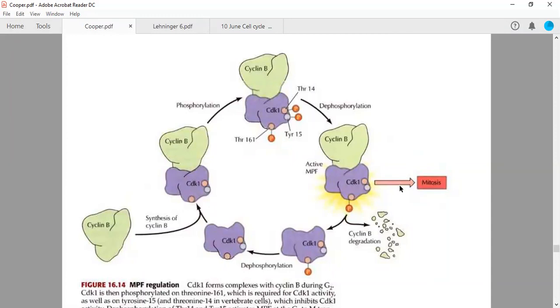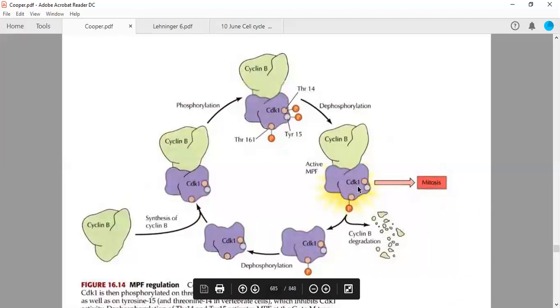So it will move the cell from G2 phase of the cell cycle into the mitosis phase or M phase. That's how the cell will move out of this particular checkpoint, which is in G2 phase of the cell cycle. And now the cell is entering into your M phase. When your cell has entered the M phase, the function of this particular MPF complex is over. This particular cyclin B is degraded and CDK1 is left alone.